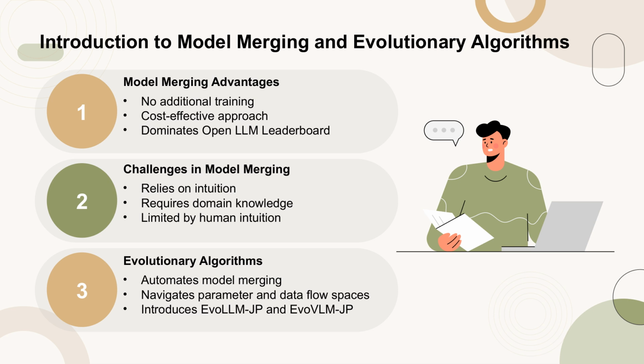To address these challenges, we propose the use of evolutionary algorithms to automate and optimize the model merging process. Our approach navigates both the parameter space and the data flow space, introducing a framework that integrates these dimensions. This methodology leads to the creation of EvoLLM-JP and EvoVLM-JP, two state-of-the-art Japanese foundation models, which we are excited to open source to the community.